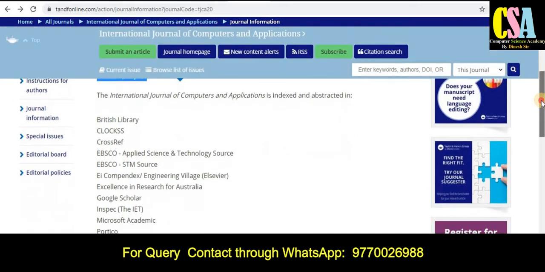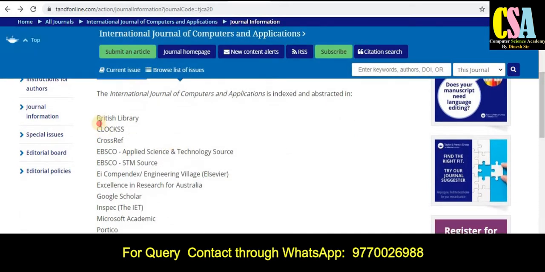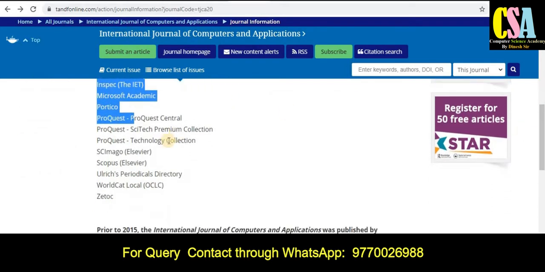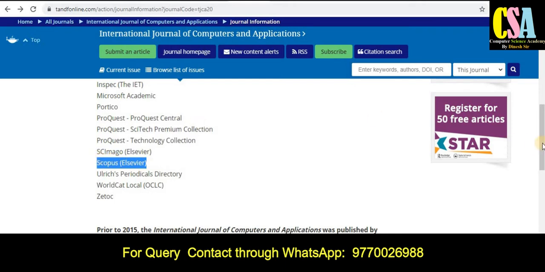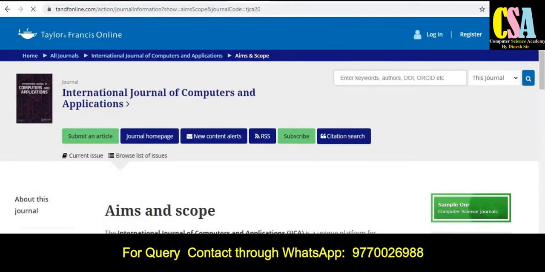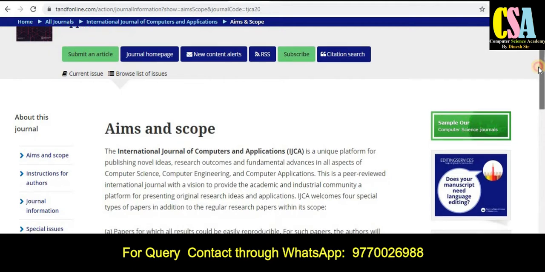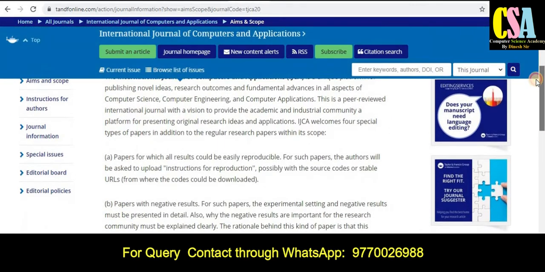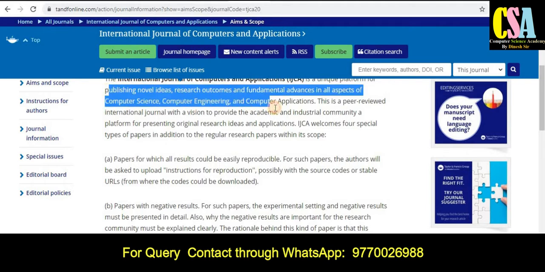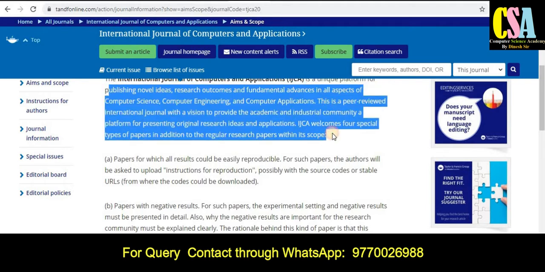This journal is indexed in many bodies. As we always prefer the Scopus category, this journal comes under Scopus and many more indexing. And what types of topics and titles are covered by this journal? So here you will find the aim and scope. Explore this section very carefully. In this section you will find all the topics related to this particular journal.